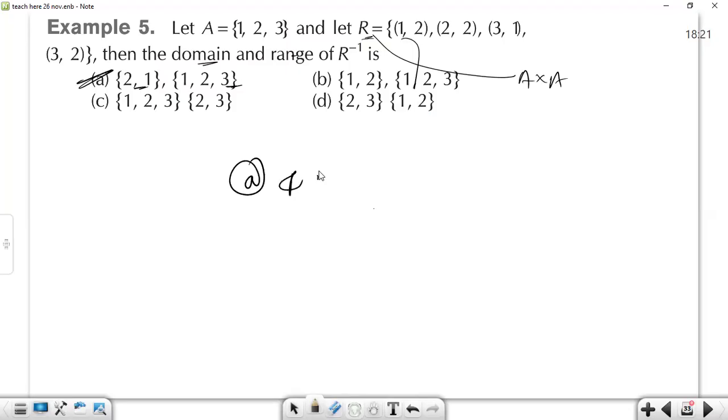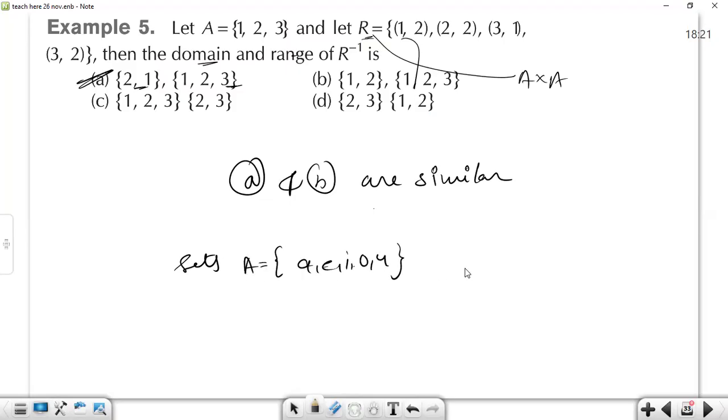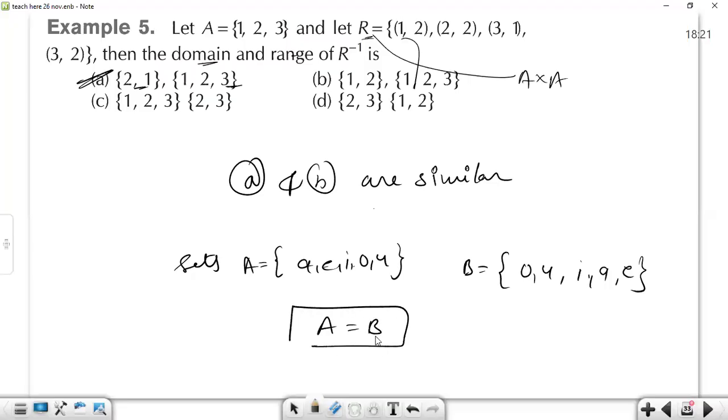Option A and option B are similar, because in sets, when we write sets, the order of elements does not matter. Like A, E, I, O, U. If there's a B set like O, U, I, A, E, then A and B are equal sets because the order of elements doesn't matter. So, one mistake in the question.